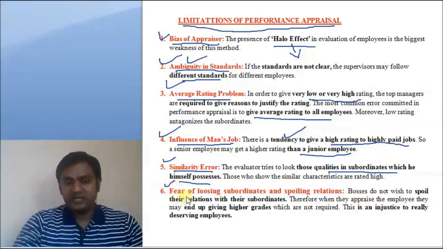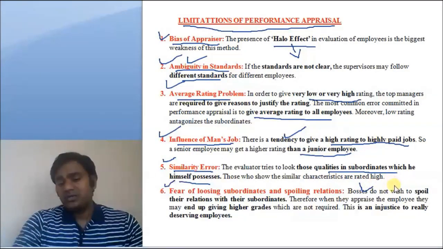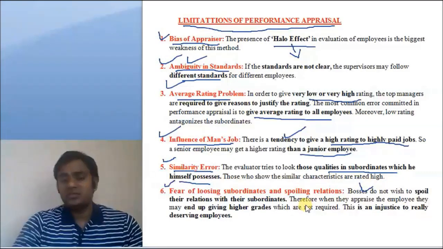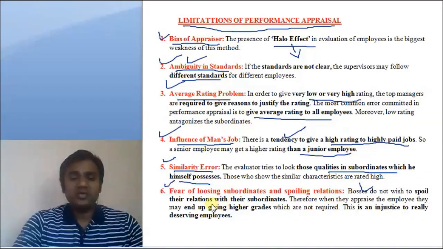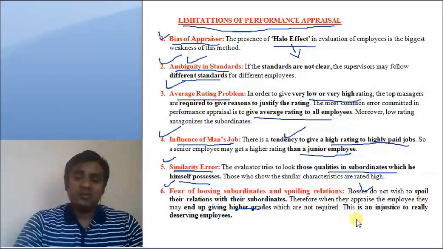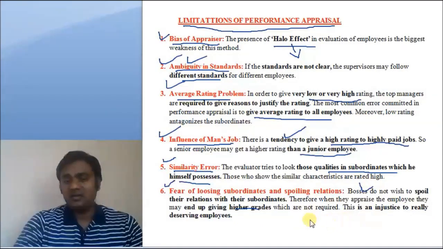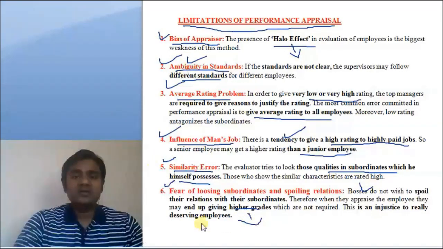The last limitation is fear of losing subordinates and spoiling relationships. Especially bosses at a higher level, who do the performance appraisal of subordinates, end up giving high grades. If they give low grades, their relationship with the subordinates may be spoiled. To avoid that, they will give high grades to the subordinates. So these are the limitations of performance appraisal. Thank you.